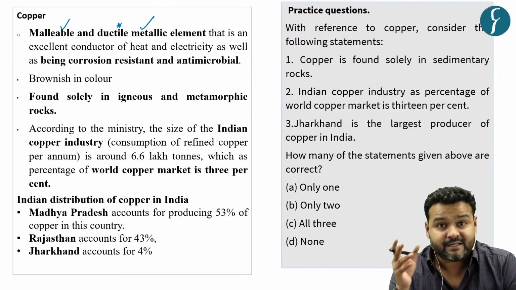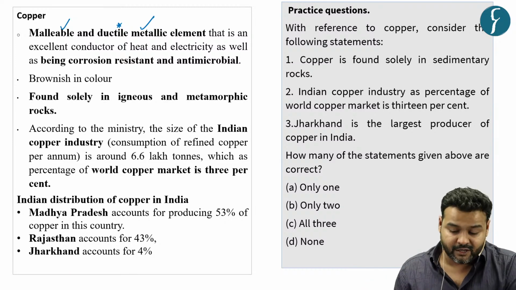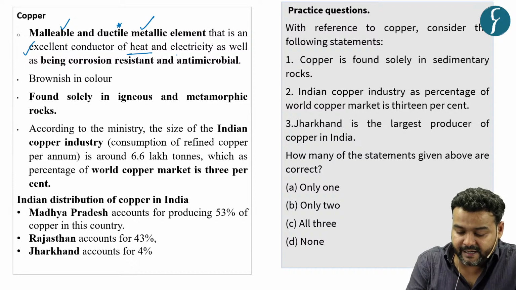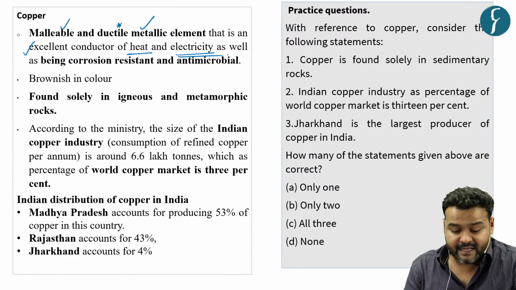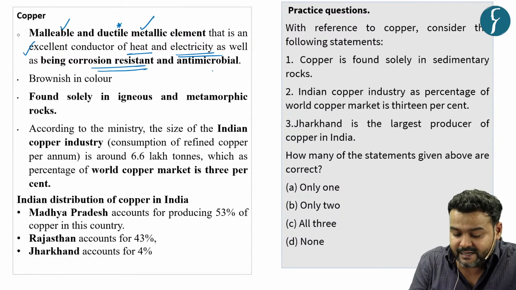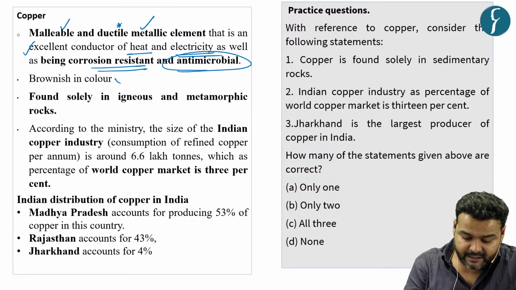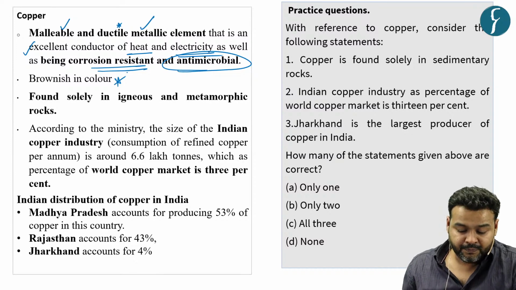So you will see copper wires are very famous in our daily life and we are all aware of it. It is an excellent conductor of heat and electricity, as well as being corrosion resistant and antimicrobial. Brownish in color, as you might know.